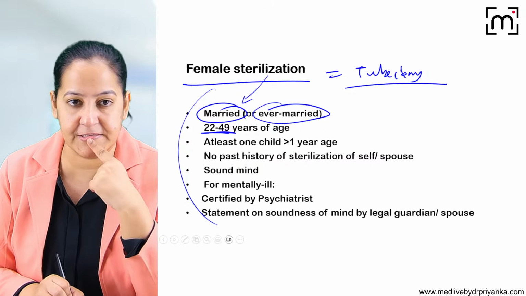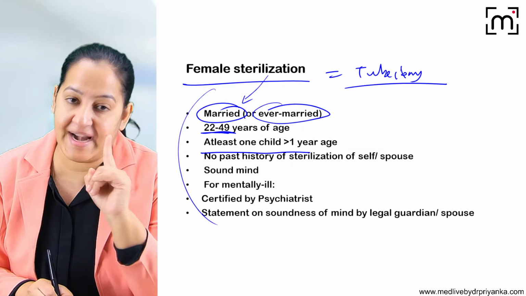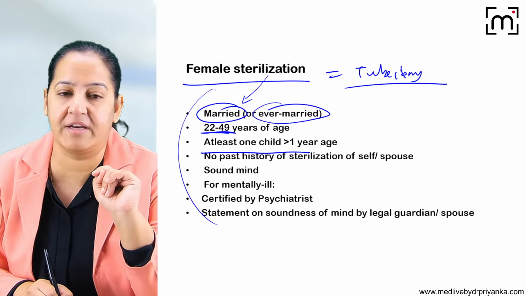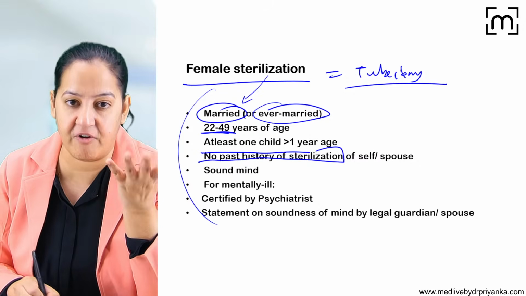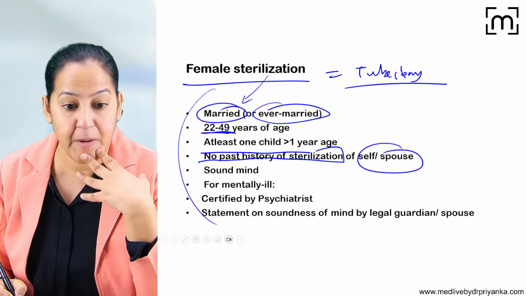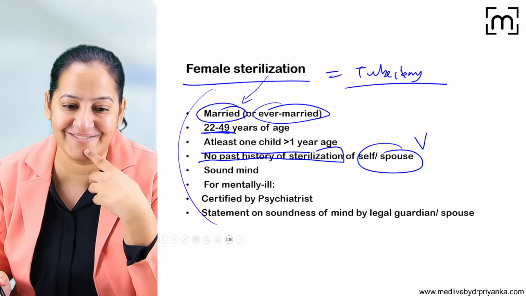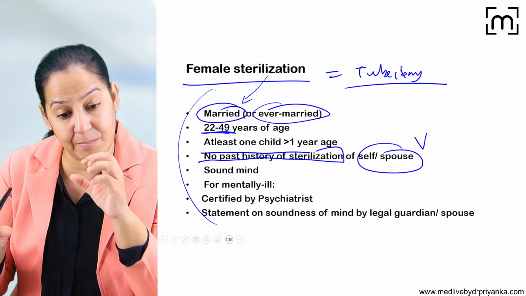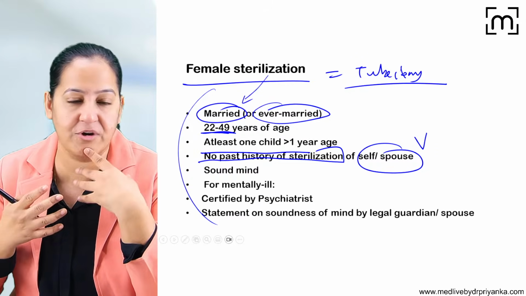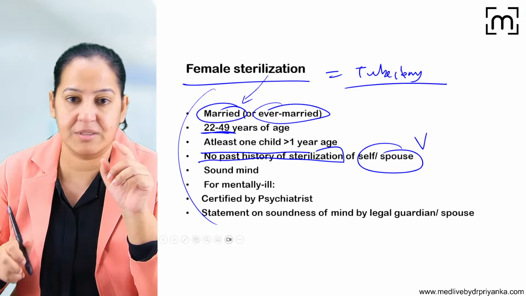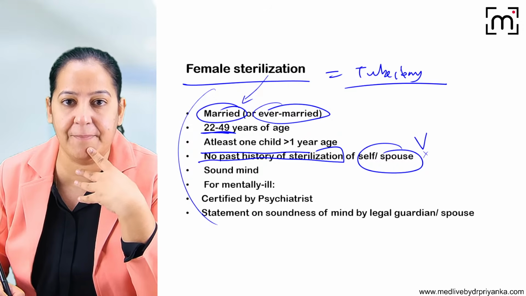Before and after that age it is not performed. She should have at least one child who is more than 1 year of age. No past history of sterilization of herself, of course, and of the spouse. If the spouse has done the vasectomy and they are in a monogamous relationship, what is the need? It is not required that both partners do sterilization. If one of them is doing it and they are in a monogamous relationship, there is no need for the other spouse. If the spouse has not done the vasectomy, then only you have to do the tubectomy in the female partner.